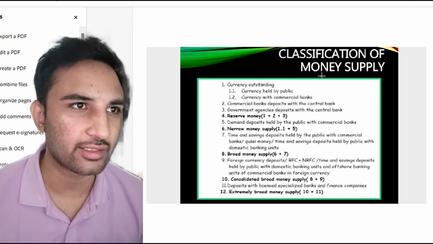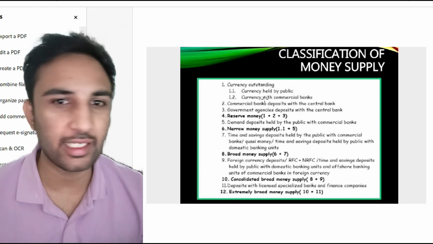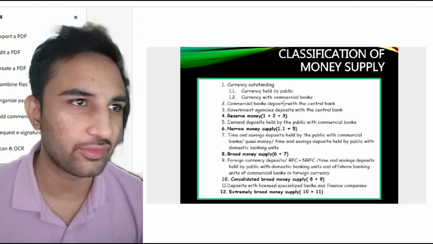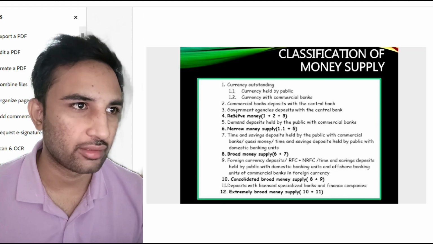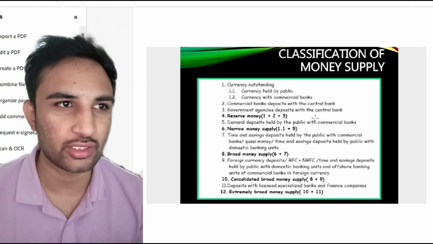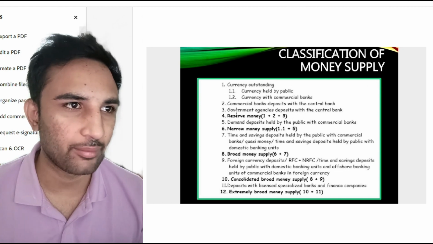Classification of money supply. First one is currency outstanding, currency held by the public and currency with commercial banks. Commercial banks' deposits with the central bank. Government agencies' deposits with the central bank. So reserve money is the first, second plus third.